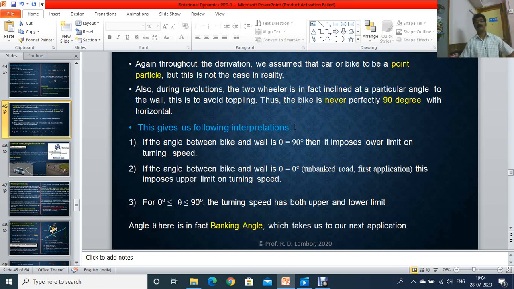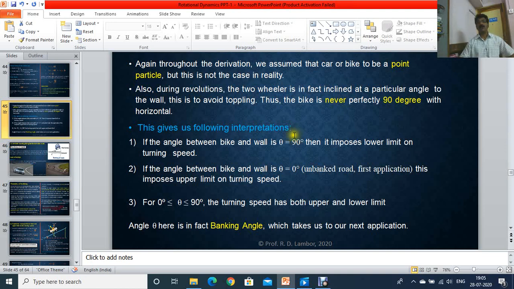So, in the first application, the bike rider was making 90 degrees with the horizontal. That means the angle between the bike rider and the horizontal was 90. That time it has an upper speed limit. And in the second application, the bike rider was making almost 0 degree angle with the horizontal. That time he is permitted a lower speed limit for his turning.